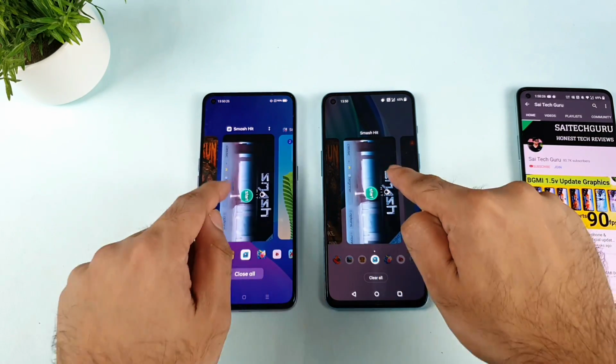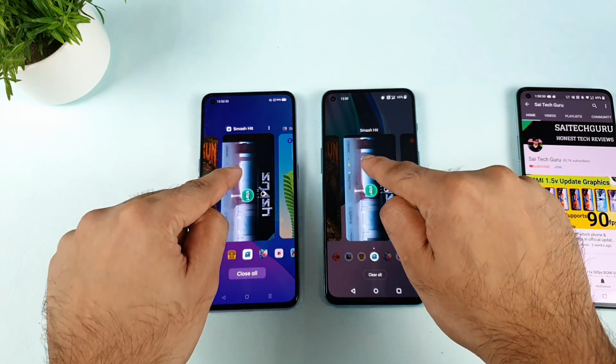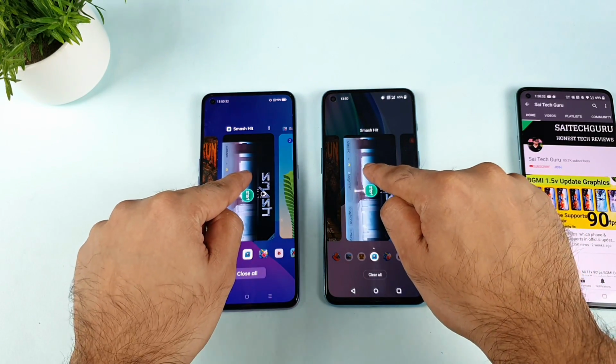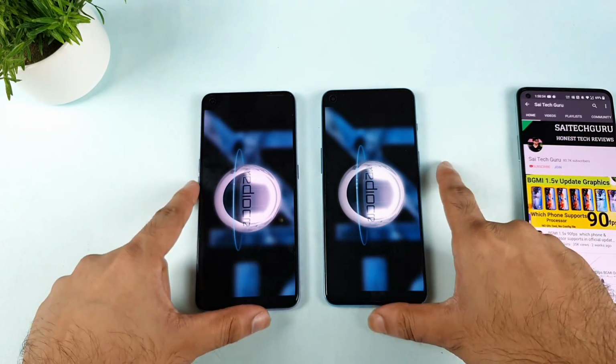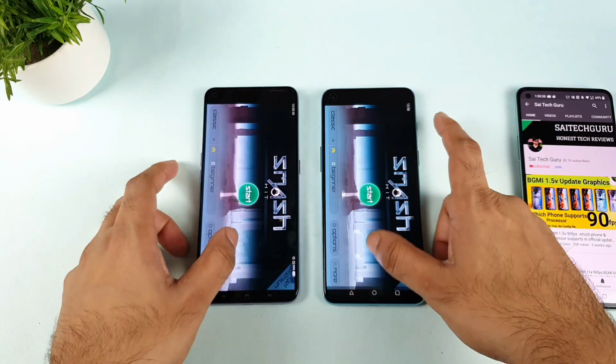Now let's move to the next, the 6th game, which is Smash Hit. Let me show you from the multitasking. Let's see. So this is going to be really great. Let's see which phone is really optimized to open 6 games. Both phones got stuck. That's it. So both phones are getting reloaded, as you can see friends, exactly in the 6th game.